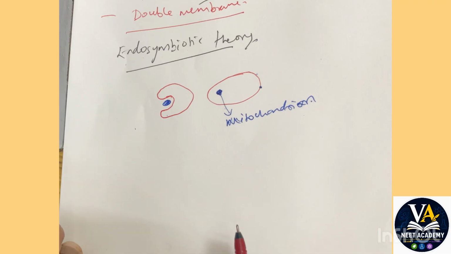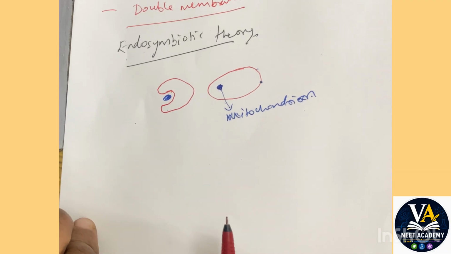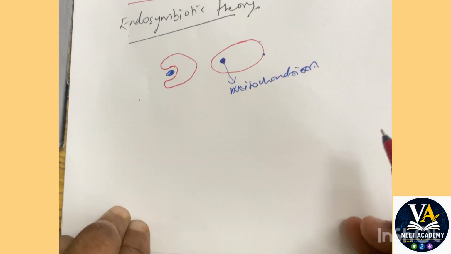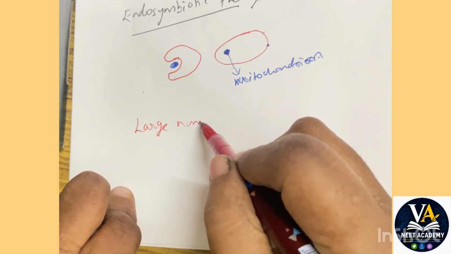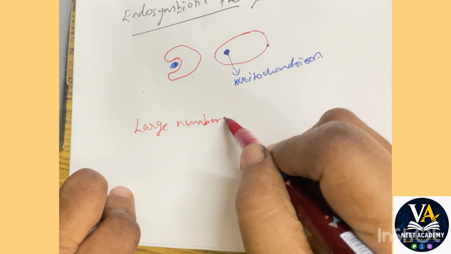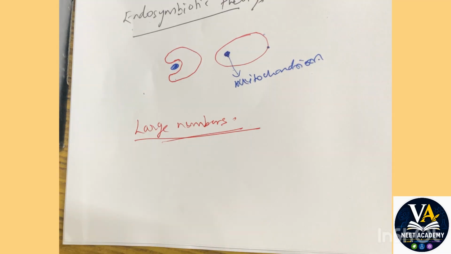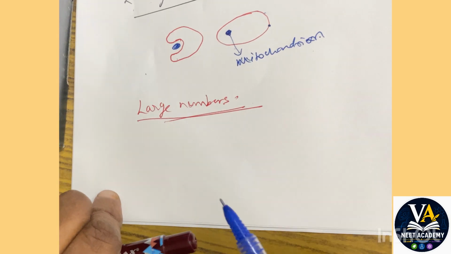Now imagine, where can we find mitochondria in large numbers? This can be found in cells that perform continuous work and need a large amount of ATP.